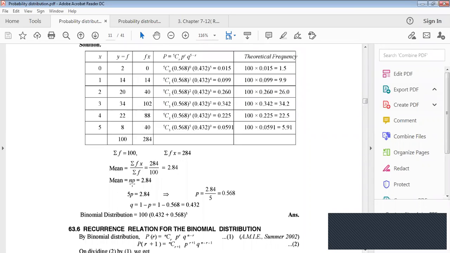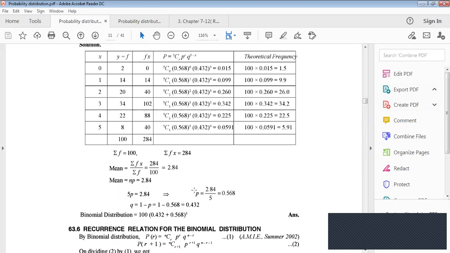Now mean equals np from the properties of binomial distribution. So np equals this. Again, total observation, n equals 5. This is why 5p equals this. Now we can get the probability of this, 0.568. That means p equals 0.568. Now q equals 1 minus p, right? So the value of q will be 0.432.